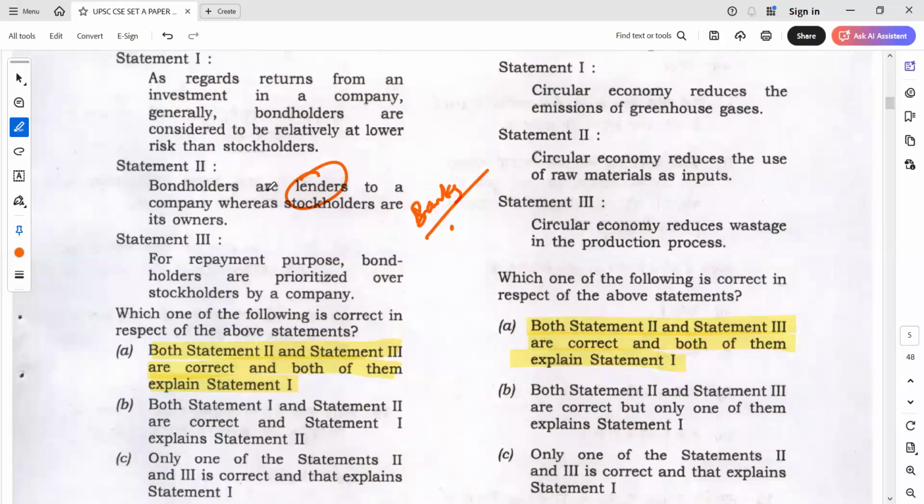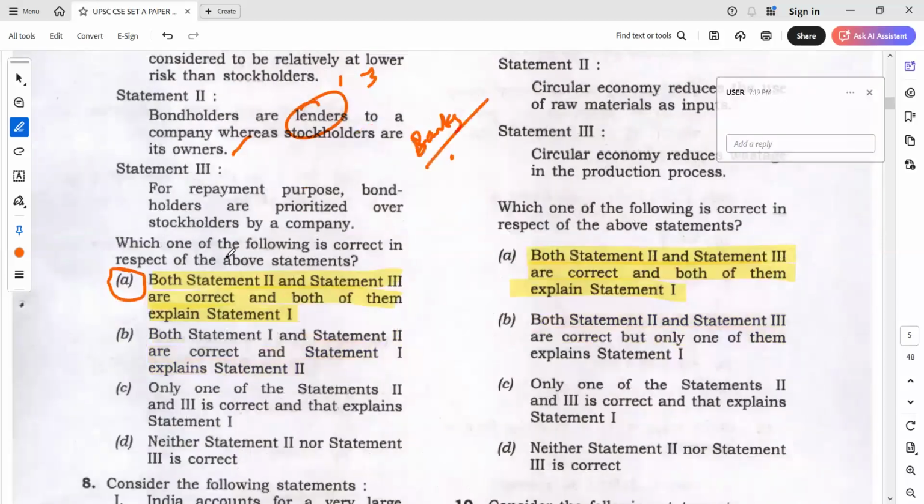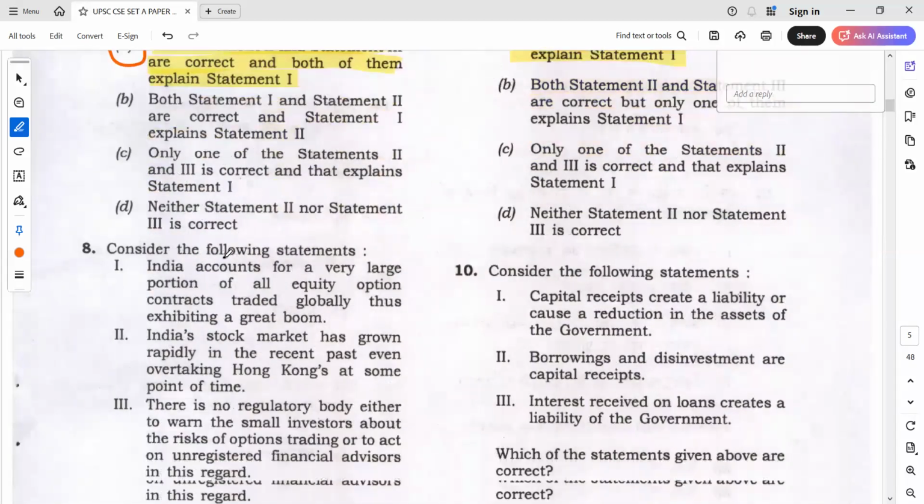Bondholders are lenders to the company, whereas stockholders are owners. Yes, this could be one of the reasons. I told you, just apply the technique called because. Yes, because why? Bondholders are lenders and stockholders are owners. And applying because again, for repayment purposes, bondholders are prioritized over stockholders by a company. So can I say more or less the answer could be A, possibly? Because both the becauses are working, so possibly you can go for A in this question.